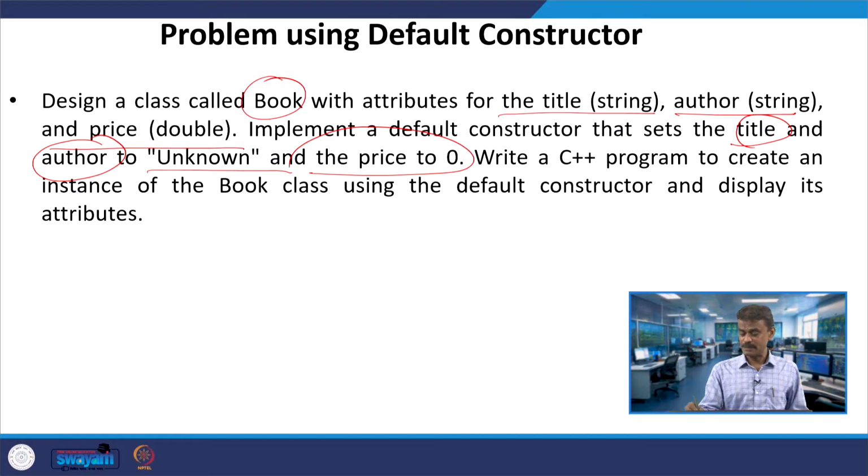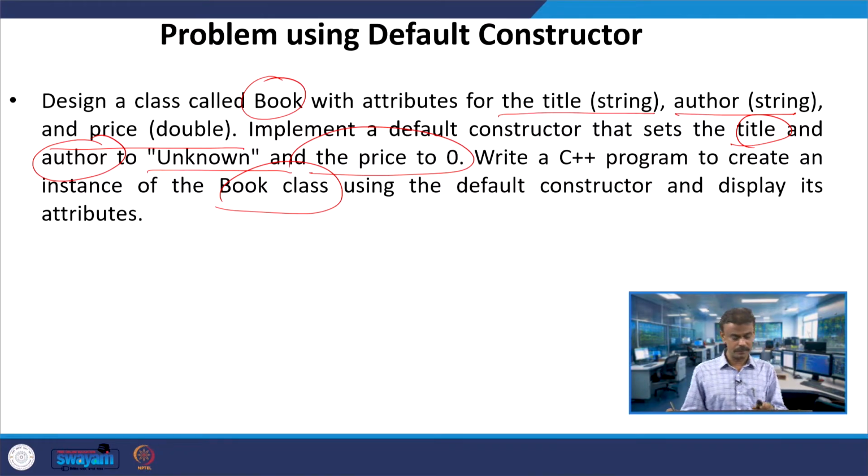Now, write a C++ program to create an instance of the book class. We are going to create the instance of the class book with the help of the default constructor and display the attributes. Whatever attributes you have defined in the constructor, that has to be displayed.